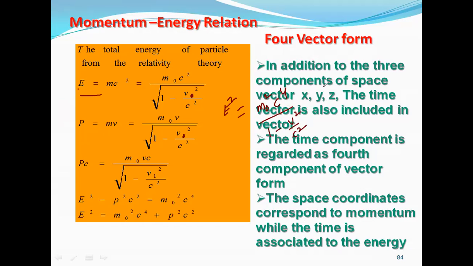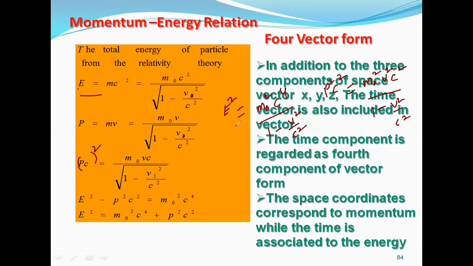Then I'm going to do p square c square. I'm squaring here. When I square it, what am I going to get? m naught square v square c square by 1 minus v square by c square.